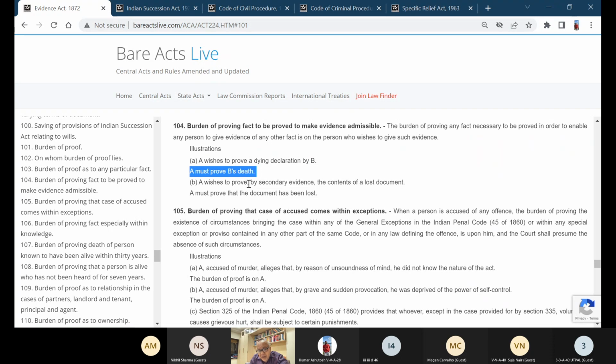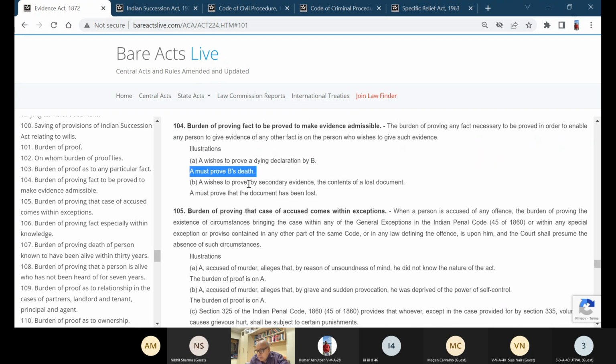To rely upon the dying declaration, the burden is on you to first prove that the man died before making the dying declaration. Okay, that burden. Then A must prove that the document has been lost.